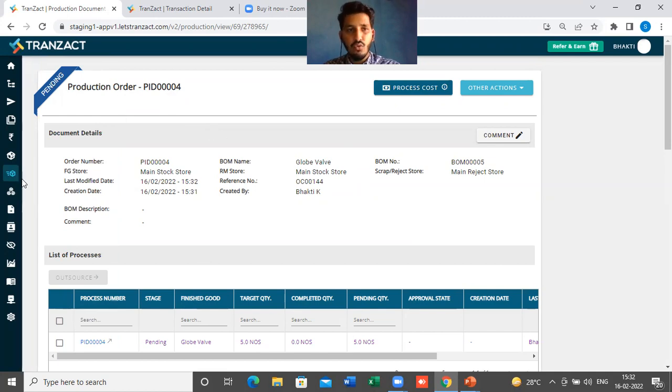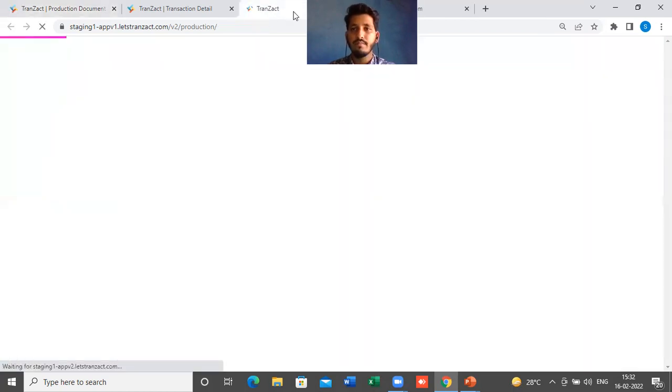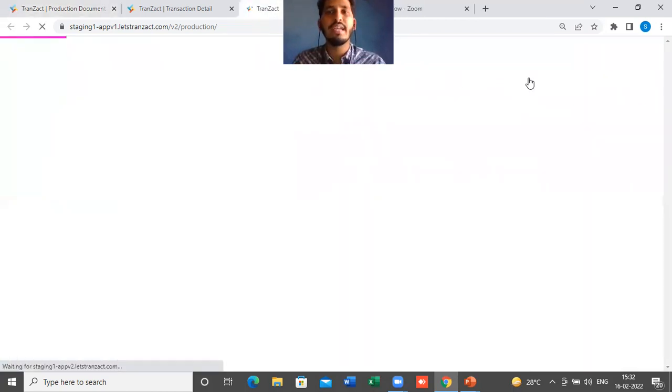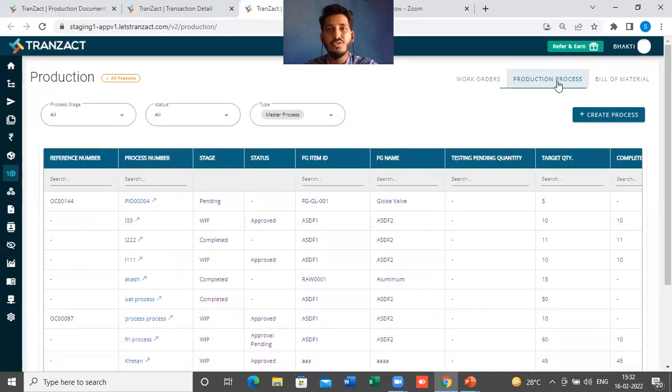Okay, let me show you how we can track the status in the production order tab. We have seen bill of material, we have seen work order as well, right? So if I go to my production tab here, you will find a tab called production process. From this production process, you can track all your processes, whether it is pending, in plan stage, WIP or completed. Current stages, if you see here, these are the filters you can use to filter your data. So process status is all.